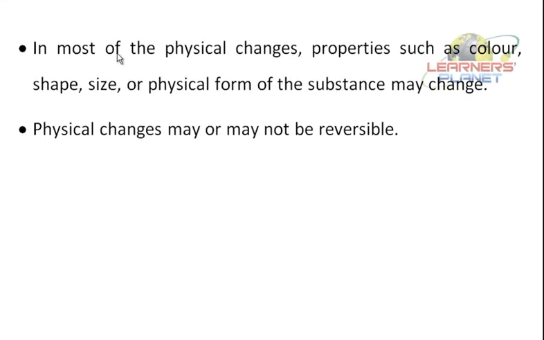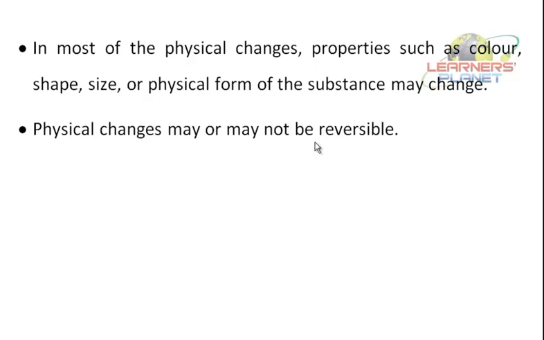Now, in most of the physical changes, properties such as color, shape, size, or physical form of the substance may change. Physical changes may or may not be reversible. So students, physical changes may be reversible or may not be. Say if I have torn a piece of paper into small pieces. So can you just join those small papers back and get that original paper?